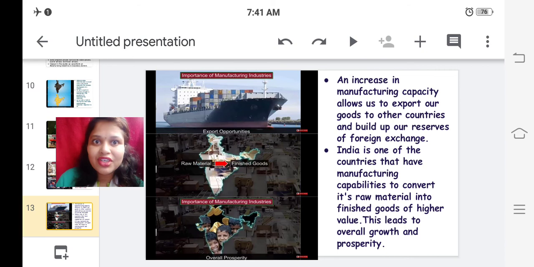India is one of the countries that have manufacturing capabilities to convert raw material into goods of higher value.